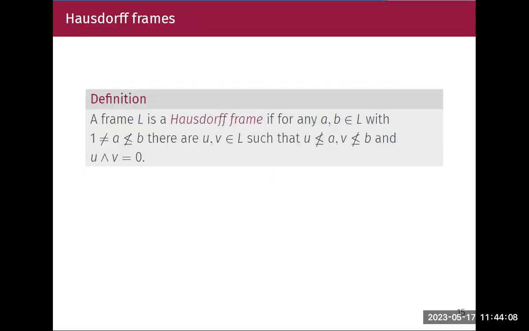In order to compare the Hausdorff algebra to Hausdorff frames, there are many equivalent conditions for Hausdorff frames. The one I have picked is this one. A frame is a Hausdorff frame if, for any A, B in the frame with A not below B and A not equal to 1, we can find elements U, V such that U is not below A, V is not below B, and U meet V is 0.